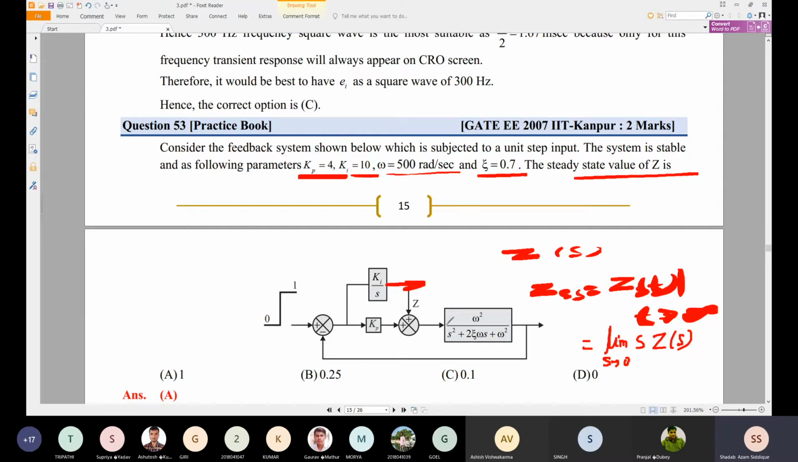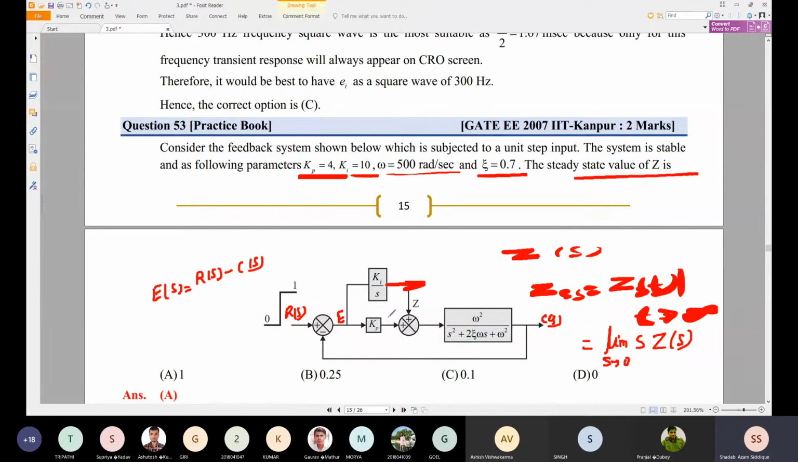First of all, I'll try to find the z value by having the error as e. This error can be found from R(s) and of course C(s), so E(s) is nothing but R(s) minus C(s). To find C(s), we can find the transfer function of this block.